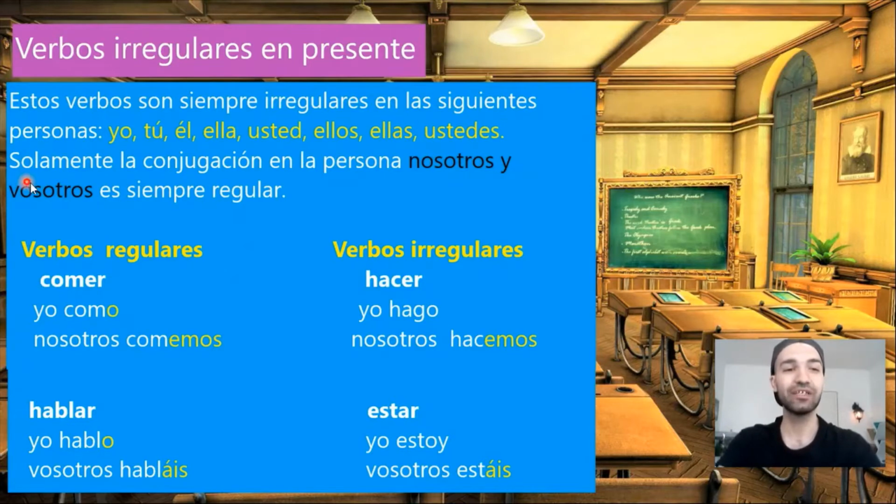So, solamente la conjugación en la persona nosotros y vosotros es siempre regular. So, en nosotros and vosotros, there is no irregularity. They will be always regular.